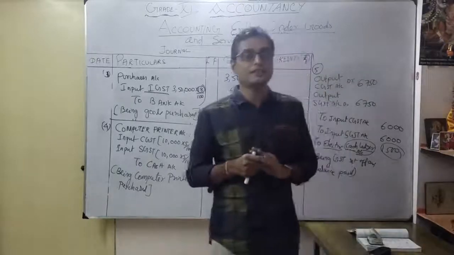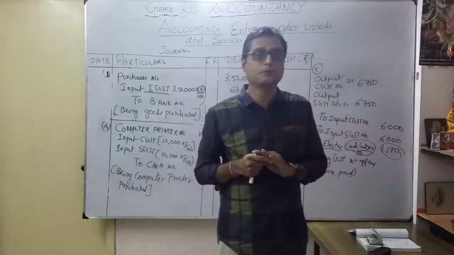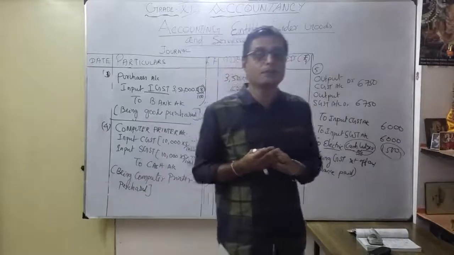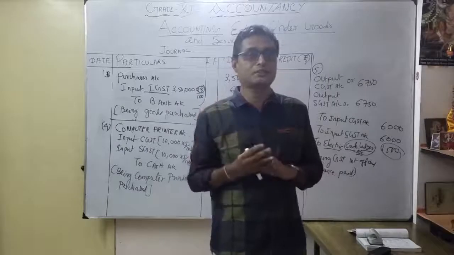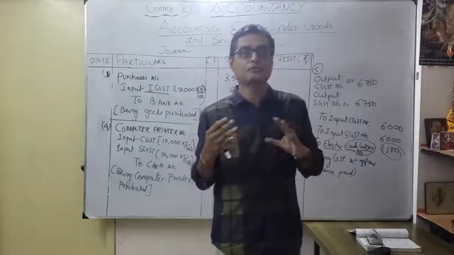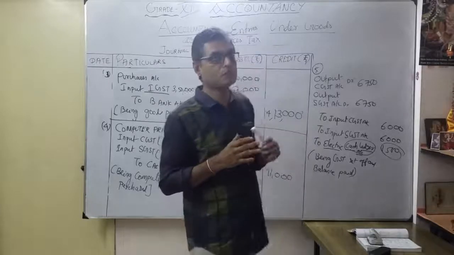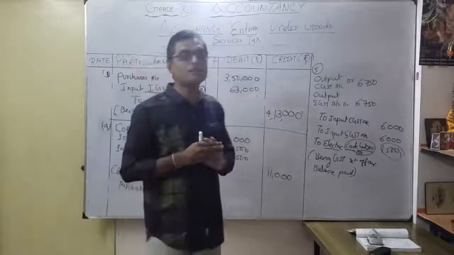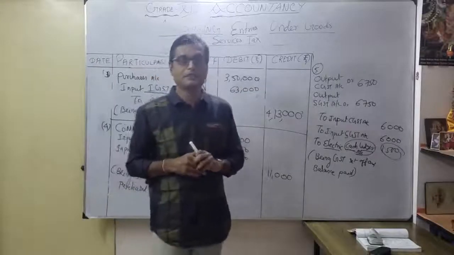In the last exercise in your NCERT, you can prepare with the help of the illustration examples. Whenever you receive a worksheet, you have to practice accordingly. I hope you understood the accounting entries for goods and service tax. Thank you very much.